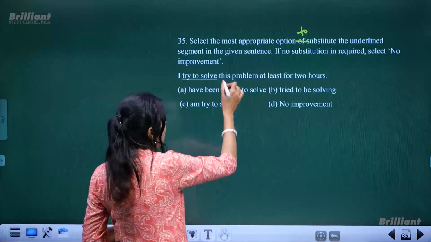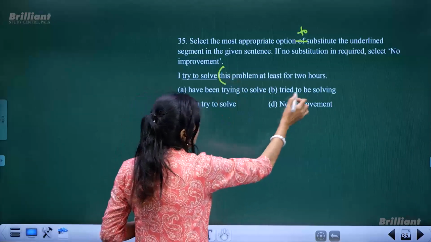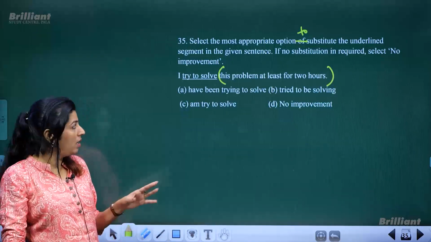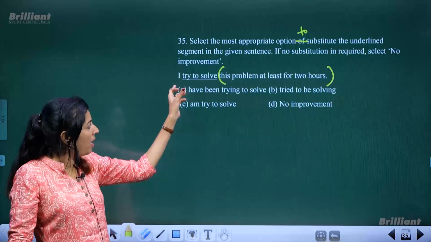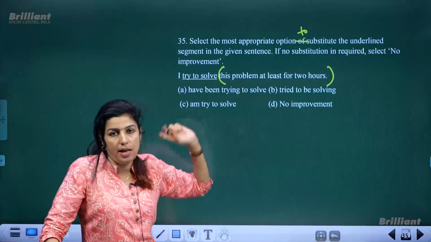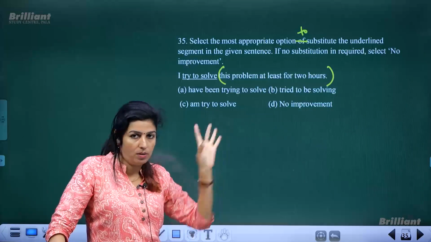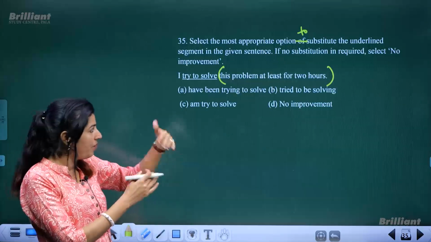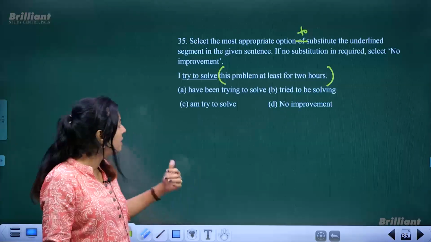So, this problem at least for 2 hours, this part of the sentence is right. I try to solve this part, the underlined part does not match with the second part of the sentence. Grammatically, it does not match. Okay, let us try to find out options with which we can correct it.